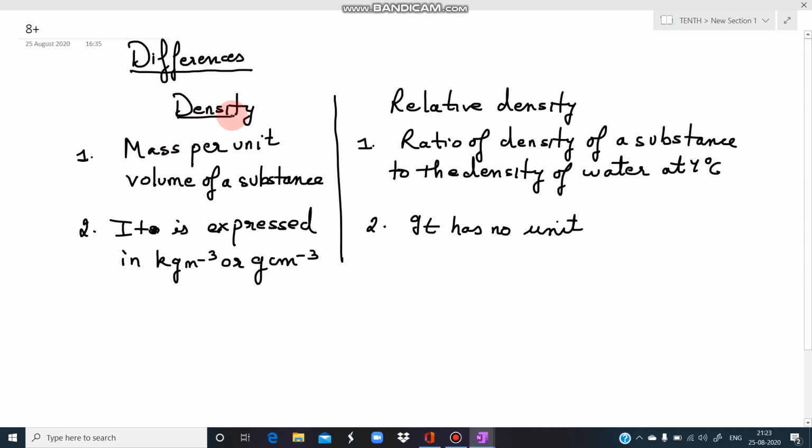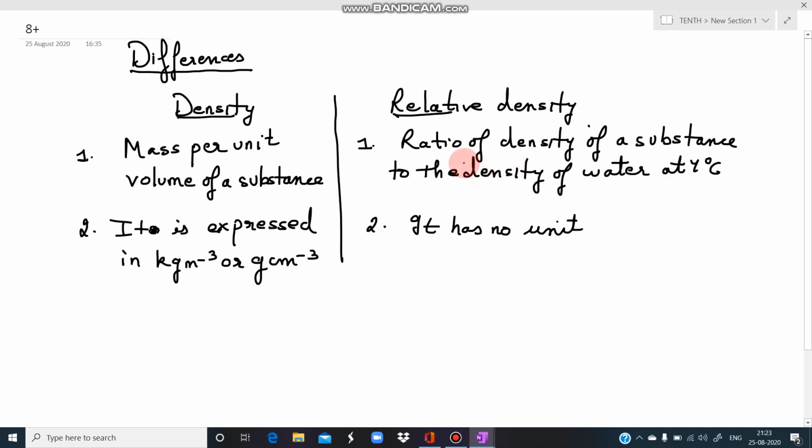Basically we are writing only two differences. The first difference is density क्या है? It is the ratio of mass to volume, or you can say mass per unit volume of a substance. तो इसमें mass भी substance का है, volume भी substance का है. Mass per unit volume of a substance. And what is the relative density? It is the ratio of density of the substance to the density of water at 4 degrees centigrade.